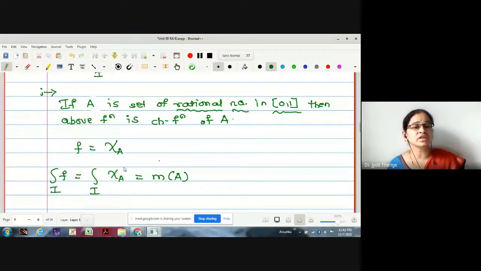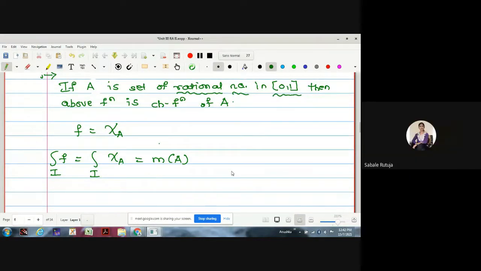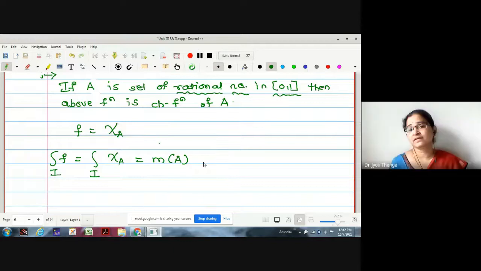Can anyone tell me what the measure value is? 1. Why 1? Yeah, whatever answer you have given, don't worry whether it is wrong or right. You have tried to give the answer, which is a good job actually. Yes, why do you think it is 1?